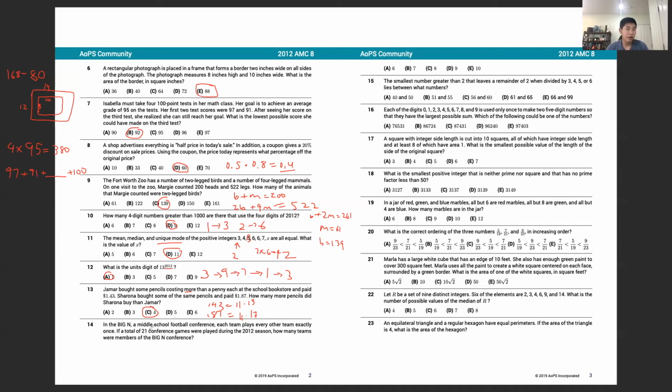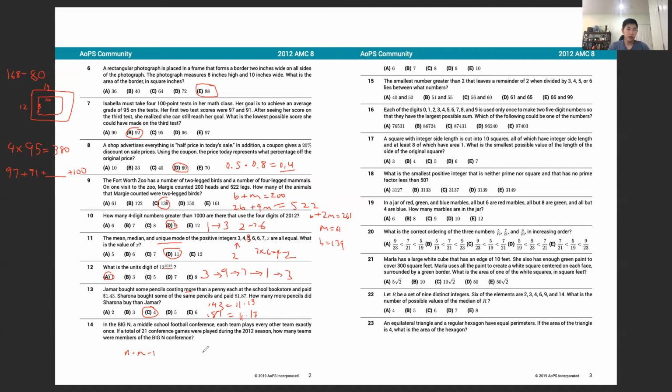In the Big N, a middle school football conference, each team plays every other team exactly once. If a total of 21 conference games were played during the 2012 season, how many teams were members of the Big N conference? So for n number of teams, they're going to play n minus 1 games, 1 against each